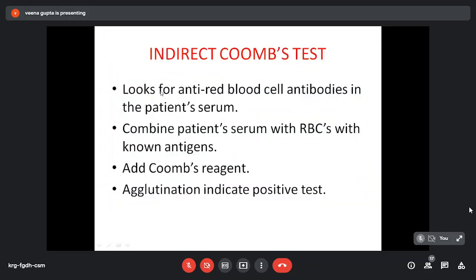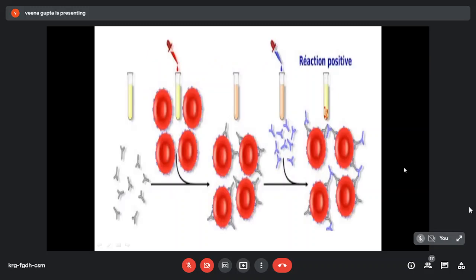Indirect Coombs test looks for anti-red cell antibodies in the patient's serum. So in this, we combine patient serum with RBCs with known antigen. Then we add Coombs reagent. Agglutination again indicates a positive test.